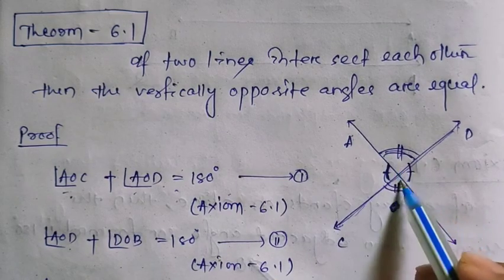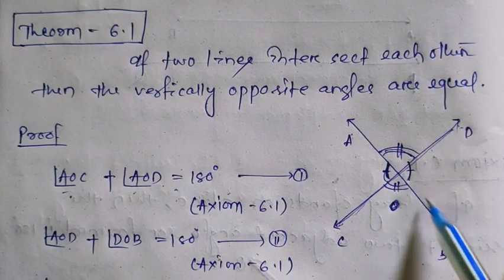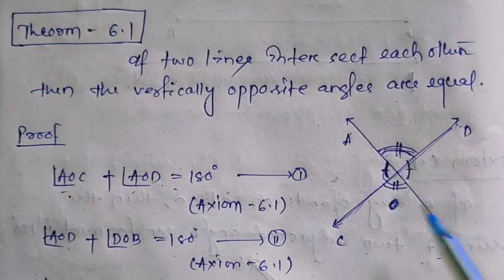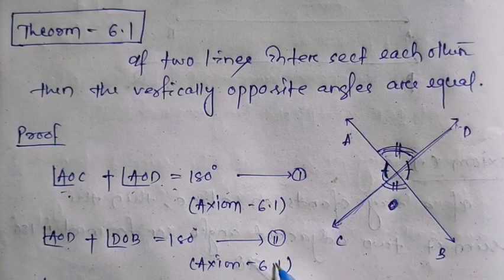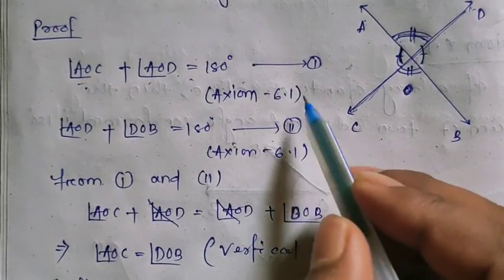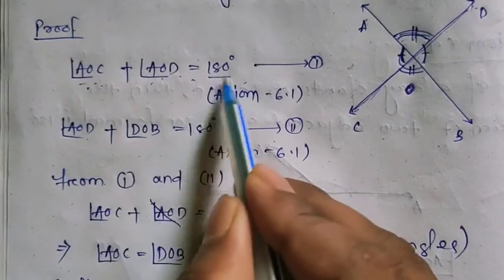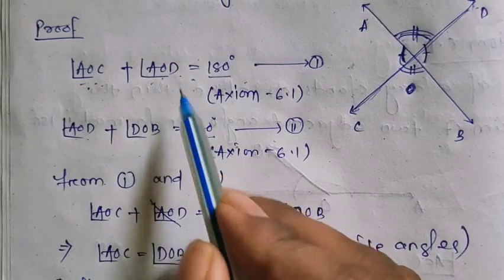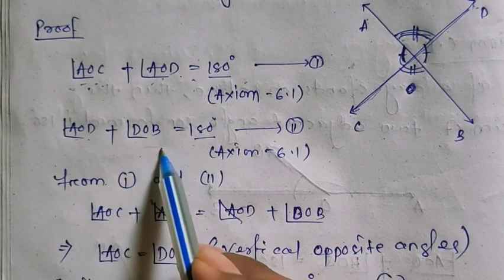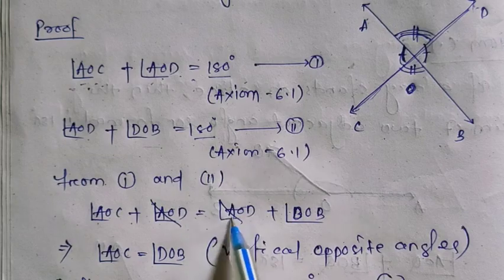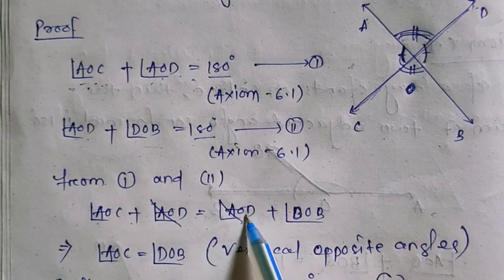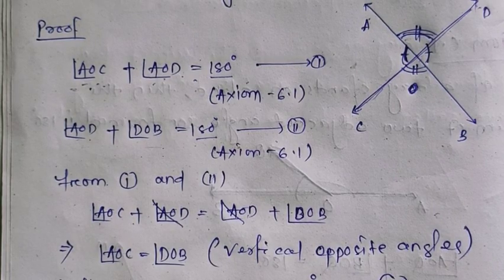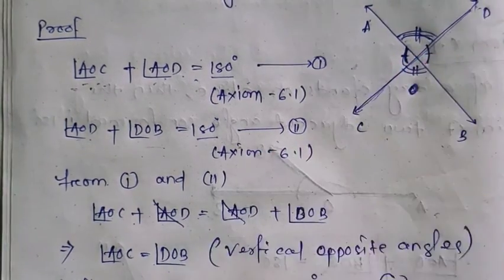Similarly, AOD plus DOB, these are linear pairs. So AOD plus DOB is equal to 180 degrees. This is equation 2. From equation 1 and 2, I can say here the sum of these two is equal to 180, and here the sum of these two is equal to 180. So I can say that this plus this is equal to this plus this. That means AOC plus AOD is equal to AOD plus DOB. Here AOD will be cancelled and AOC is equal to DOB. See, these are vertically opposite angles. So one is proved. This angle is equal to this angle.